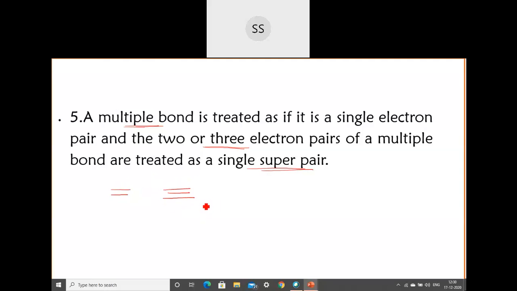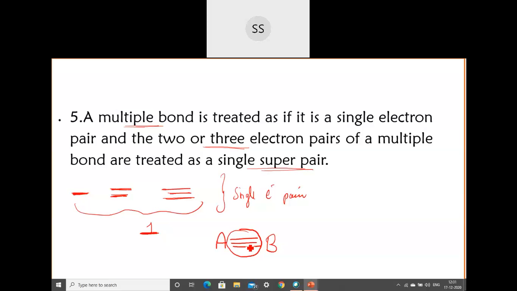These multiple bonds are treated as a single electron pair. They are trying to tell this because a bond is taken as a single entity, whether it is a single bond, a double bond, or a triple bond. All of these are taken as one single entity. Okay, why are they considered as one single entity?